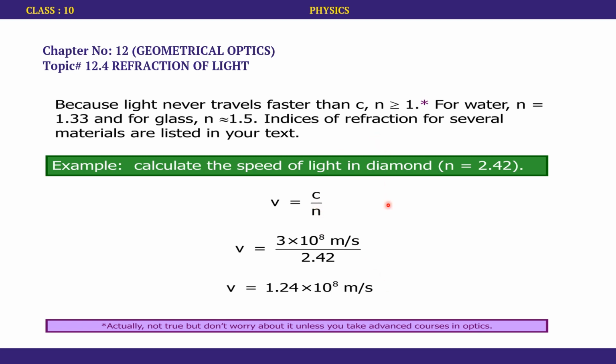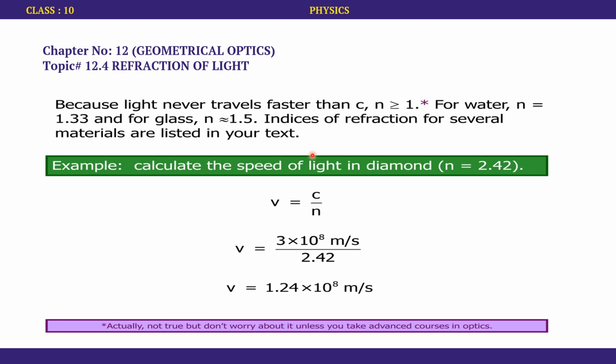This is a numerical problem that will help us to know this equation more. For example, we are supposed to calculate the speed of light in diamond, and because we talked about how specific materials have specific refractive indices, the refractive index for diamond is given, which is 2.42, which obviously shows that diamond is much denser.